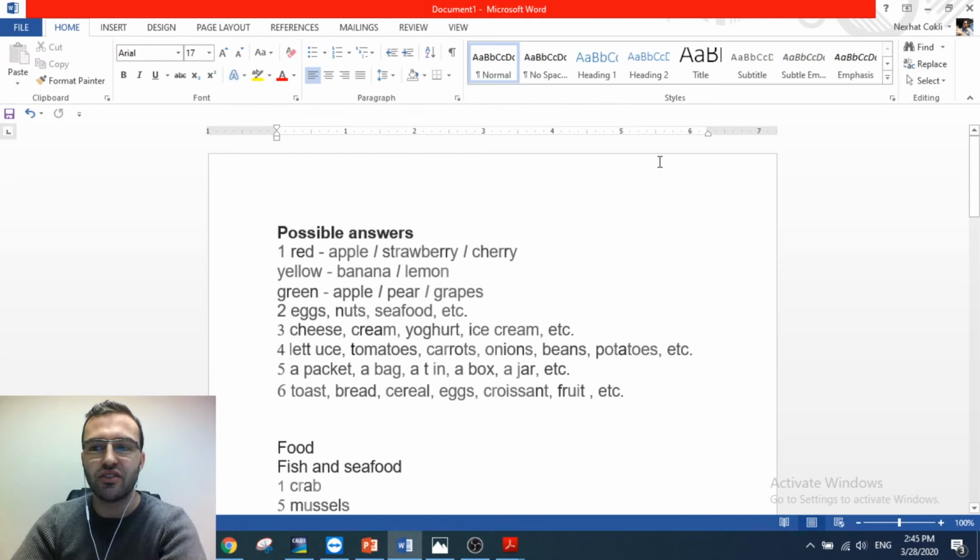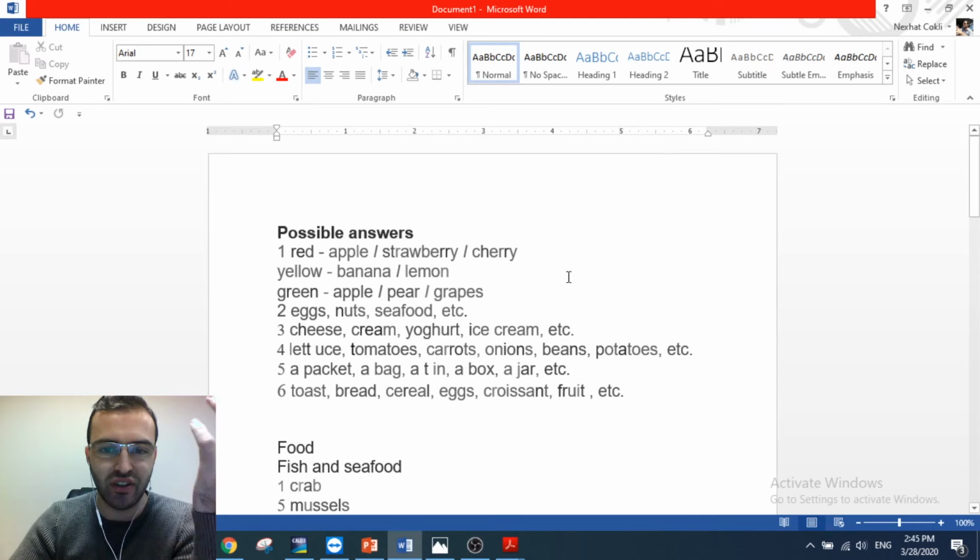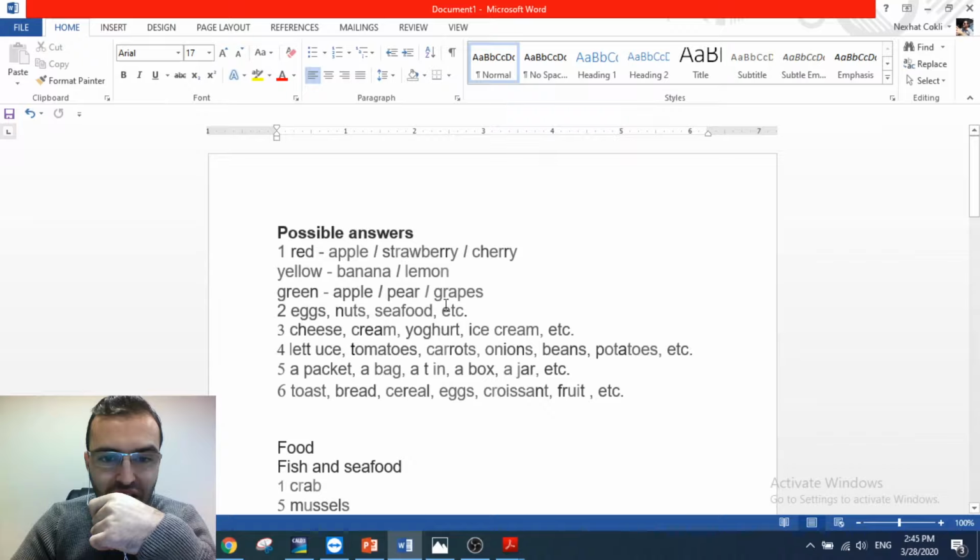Okay, so here I have just written some possible answers, so I would like you just to see them. So what do we have? Red, for example, we have apple, strawberry, cherry. So these are red. Yellow, banana, lemon. Green, apple, pear, grapes, etc. And the foods which, for example,